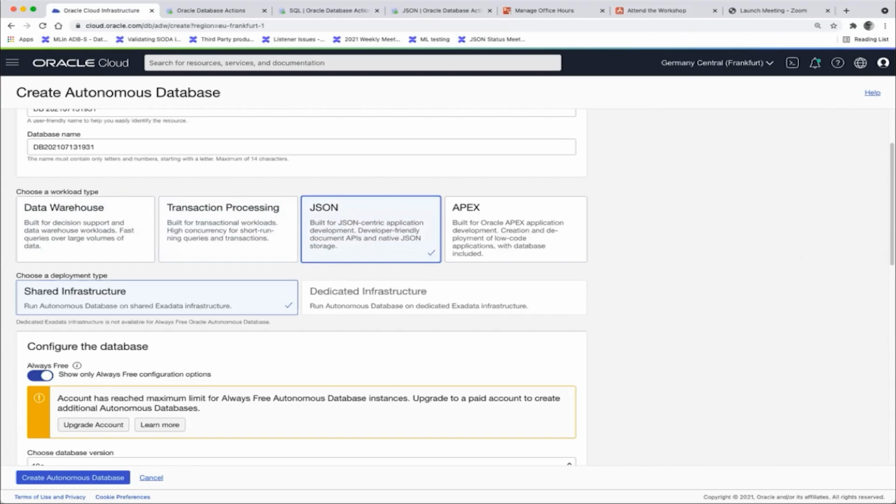Good, so let's have that answered. Also JSON data type. One question on JSON feature availability: JSON columns and tables are available only from 12.1.0.2. Yes, so JSON has been around.